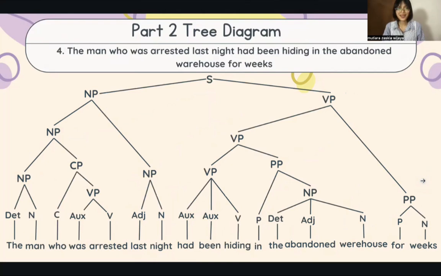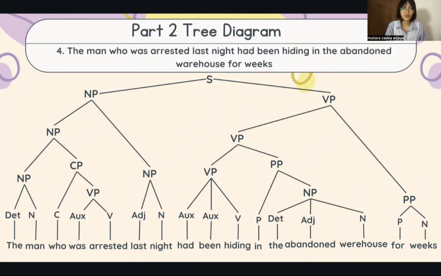The next is: the man who was arrested last night had been hiding in the abandoned warehouse for weeks. The main noun phrase is the man who was arrested last night, and the main verb phrase is had been hiding in the abandoned warehouse for weeks.